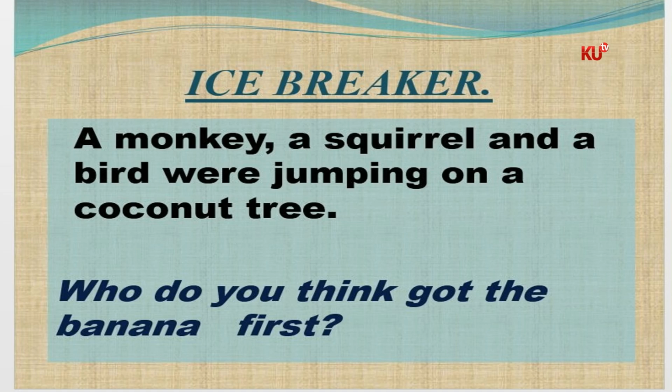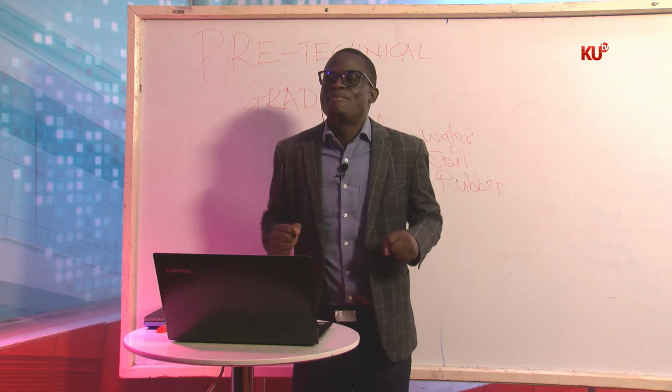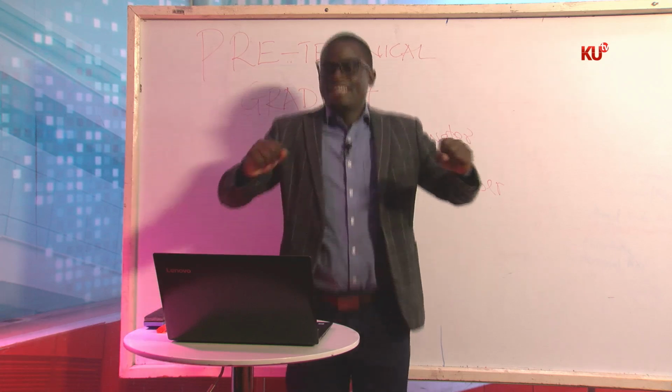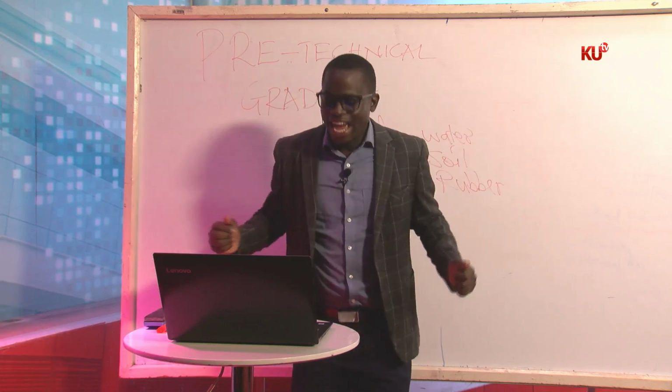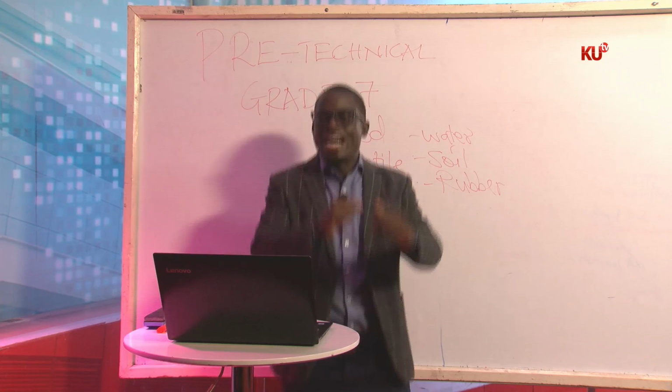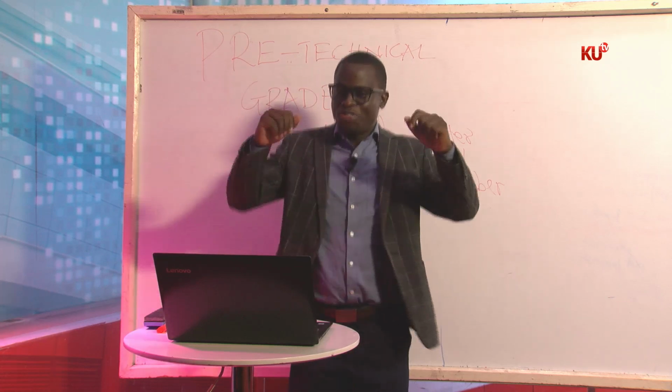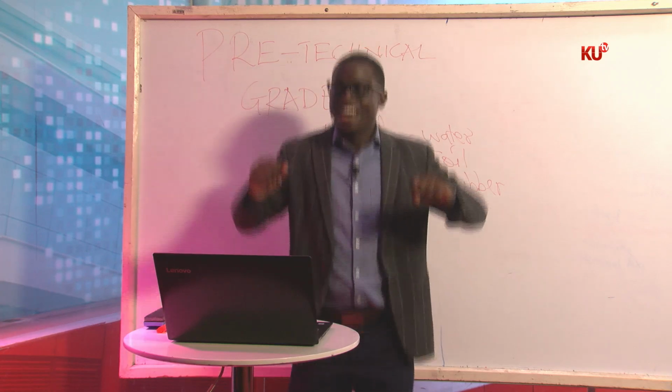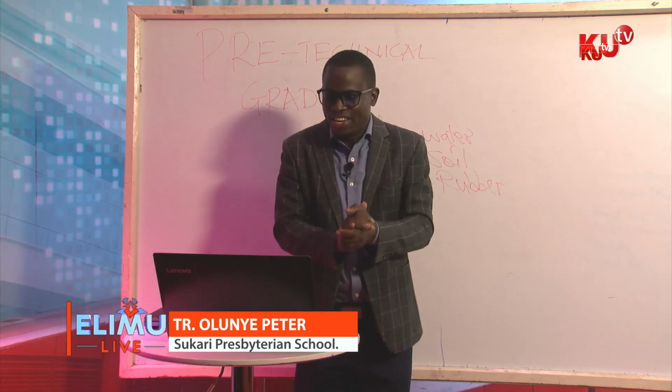A monkey, a squirrel, and a bird were jumping on a coconut tree the way I'm jumping. Who do you think got the banana first between the three?